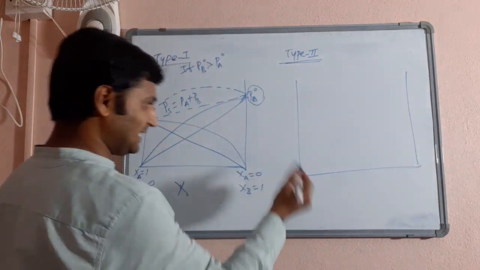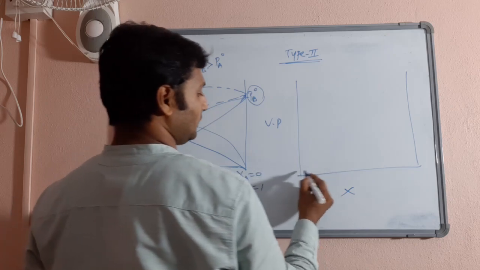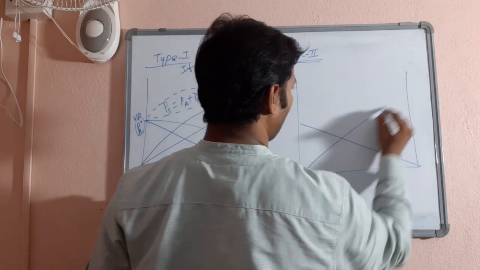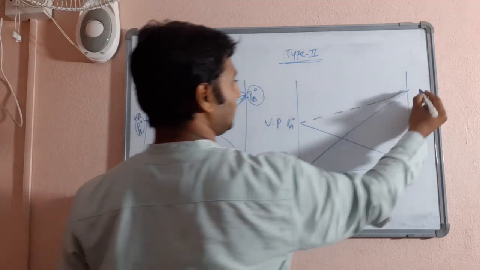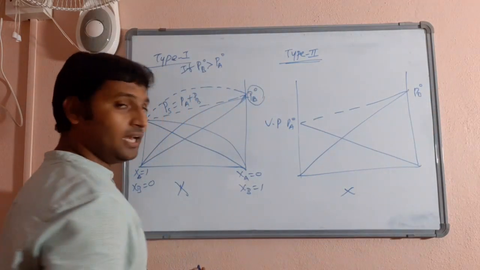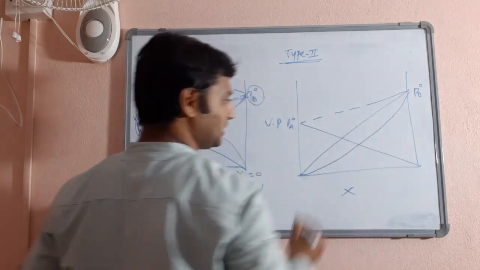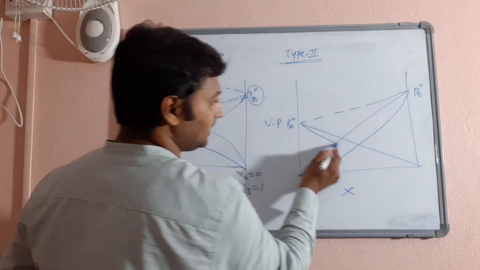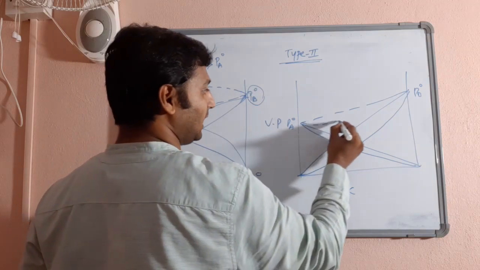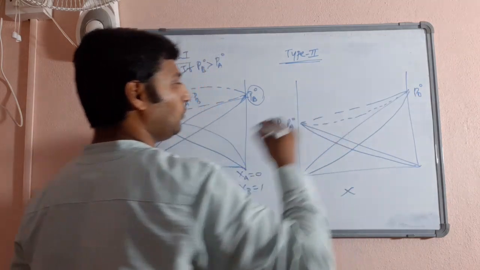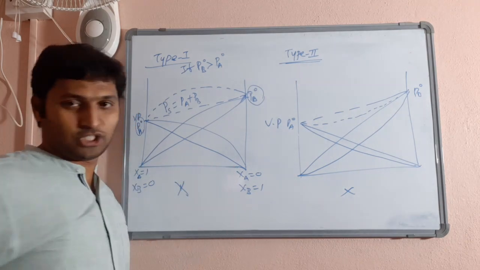Whereas, for the same labeling of x and y axis, if this is the graph of ideal solutions, PA naught, PB naught, etc., then at all compositions, A exhibits lower vapor pressure than expected, B exhibits lower vapor pressure than expected, such that the vapor pressure of the solution also will be lower than expected at all compositions.